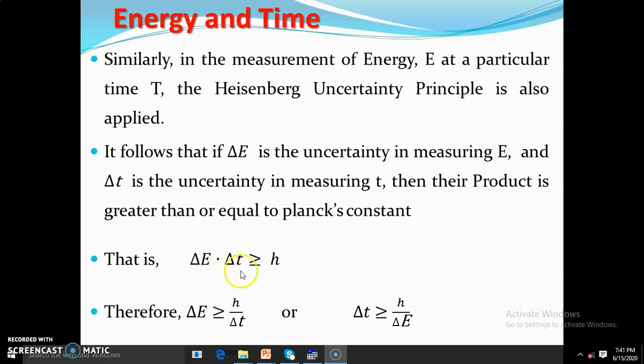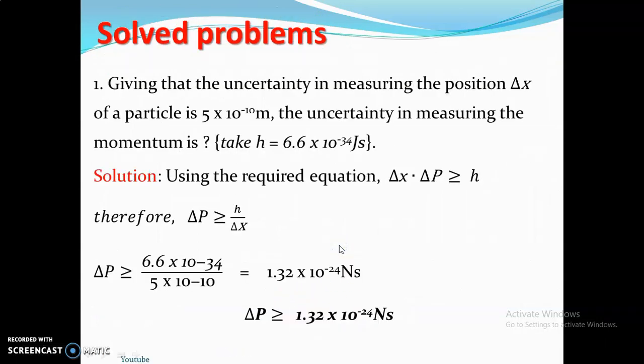From this last equation, change in E is inversely proportional to change in t. The same holds here: the more precisely we know the time, the less precisely we know the energy.